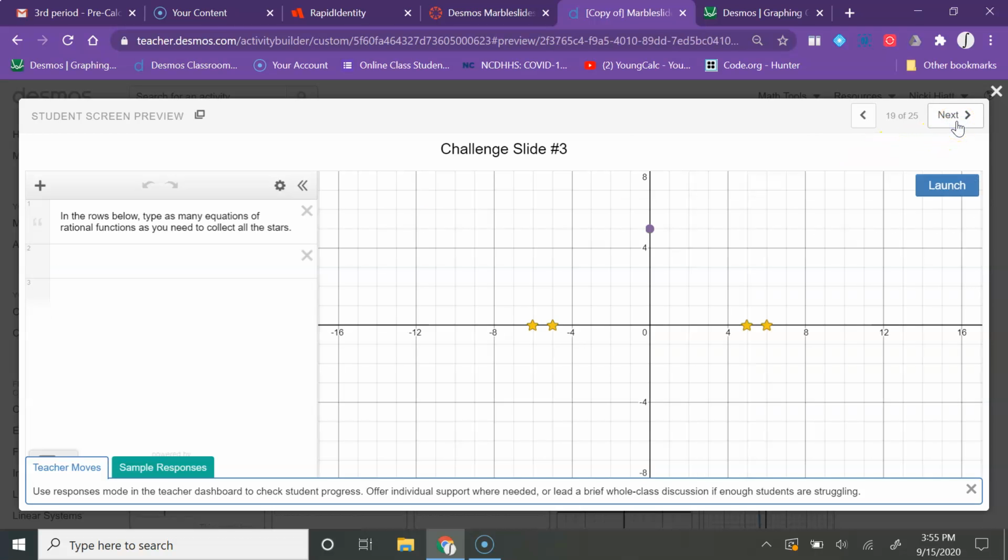And there's several different ones here. This one is going to be really strange because you've got these on either side. Chances are that you're going to need to use, instead of 1 over x, 1 over x squared. And you would be able to get this to do something like that.